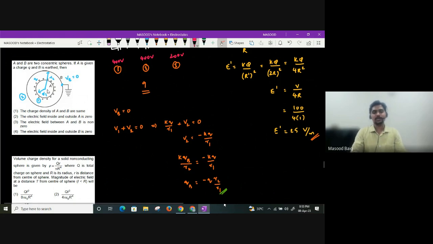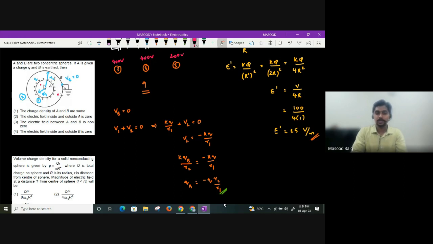Directly you can say, if they were asking charge distribution, we could have done this, guys. Because they are not asking charge distribution, directly I can say, now you take any point inside, it is inside the first shell as well as inside the second shell. Inside the shell, field should be 0. Yes or no? So the electric field inside point A will be 0. That is correct. Now you take here, is this point lying inside B or not?